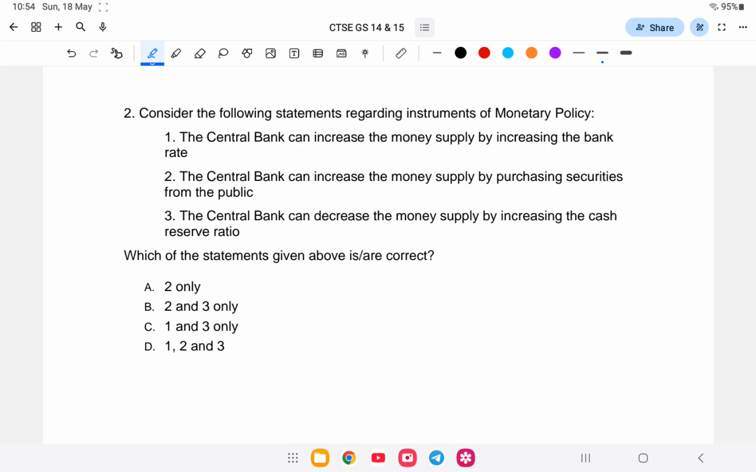First statement: the central bank can increase the money supply by increasing the bank rate. Number 2, the central bank can increase the money supply by purchasing securities from the public, and the central bank can decrease the money supply by increasing the cash reserve ratio. So which of the following statement is correct? So first statement: the central bank can increase the money supply by increasing the bank rate.